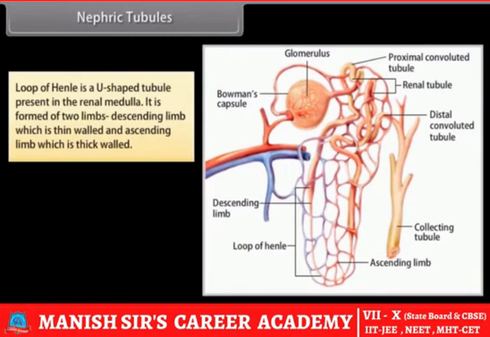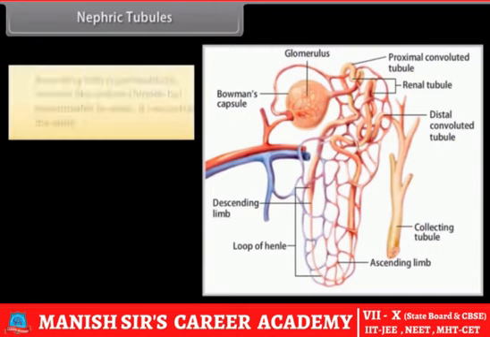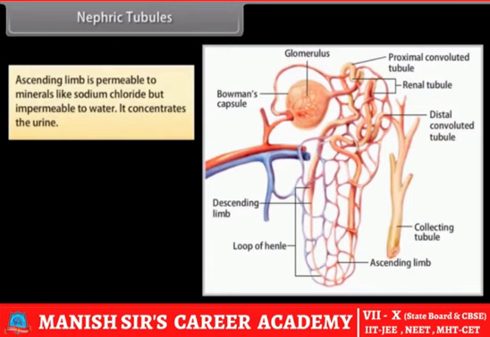The loop of Henle is a U-shaped tubule present in the renal medulla. It is formed of two limbs: the descending limb, which is thin-walled, and the ascending limb, which is thick-walled. The descending limb is permeable to water but impermeable to minerals like sodium chloride. The ascending limb is permeable to minerals like sodium chloride but impermeable to water. It concentrates the urine.